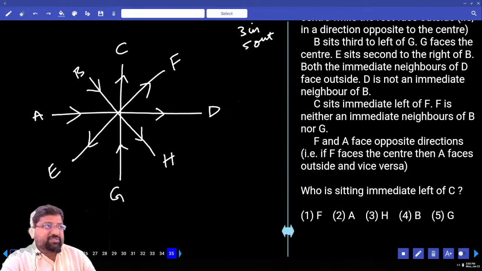Immediate left of C. Who is to the immediate left of C? B. B for Bombay. Is this clear? Any doubts? Thank you.